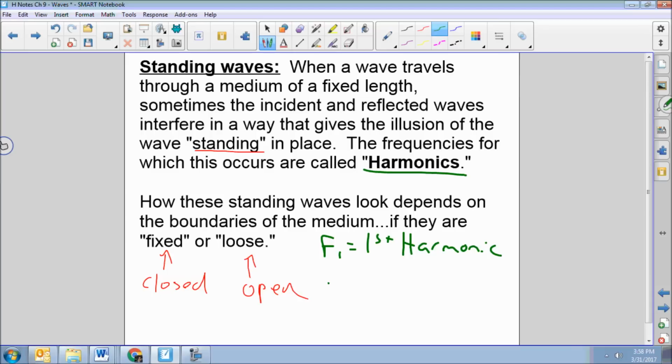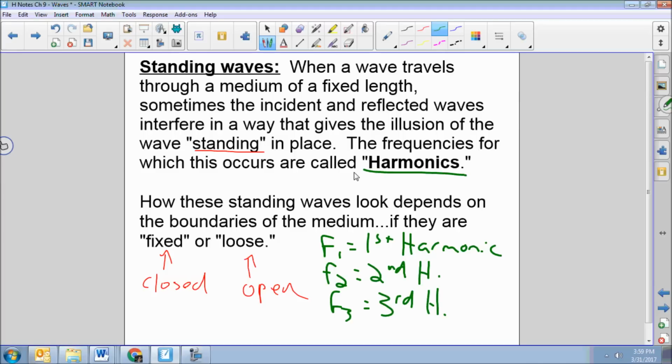All right, F2 is the second harmonic, F3 is the third harmonic, etc. Okay, so once you know your fundamental, your first harmonic, multiplying it by any integer gives you that harmonic. So 5 times your first harmonic would give you the fifth harmonic. Okay, the frequency of the fifth harmonic.